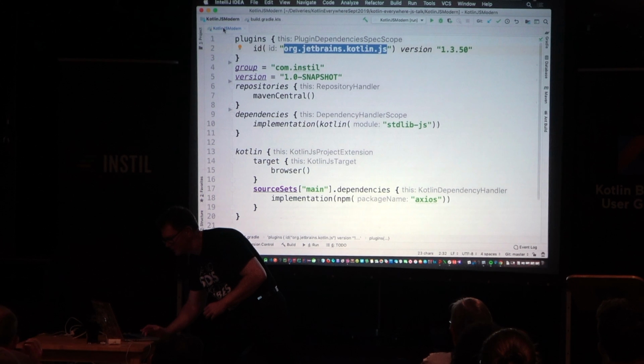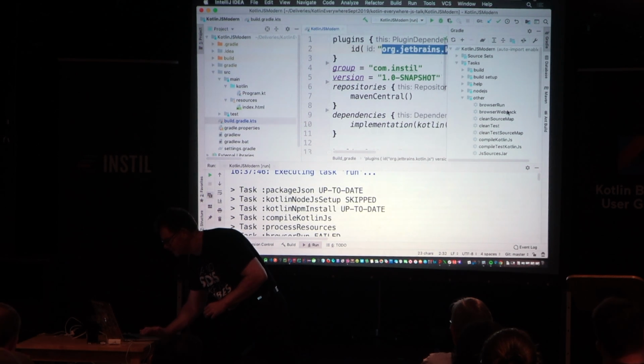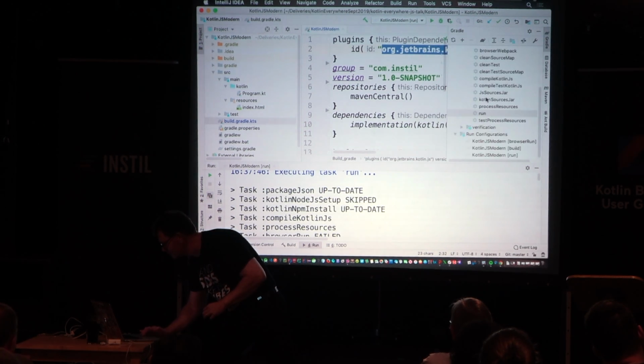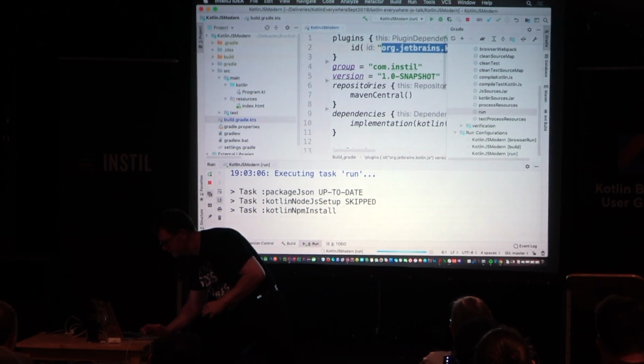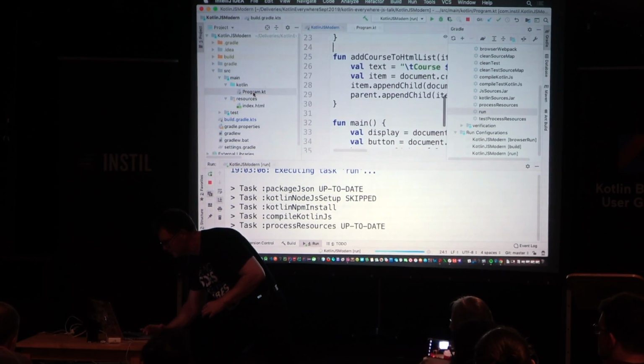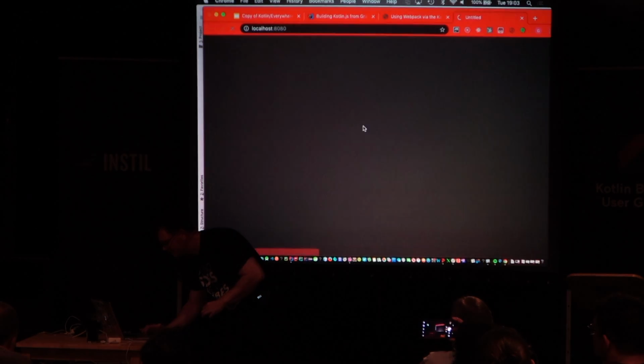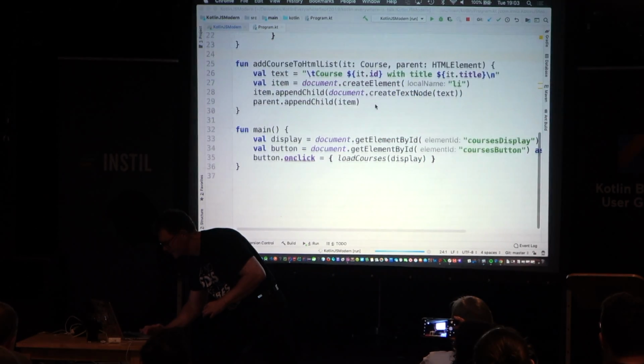It actually works much better than the front end plugin did. I haven't had any problems with this at all. So I can just go in here and say run. Oh yeah, so here's my program.kt.